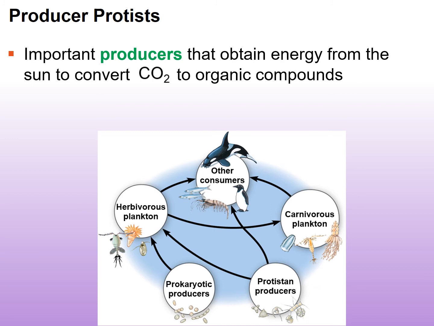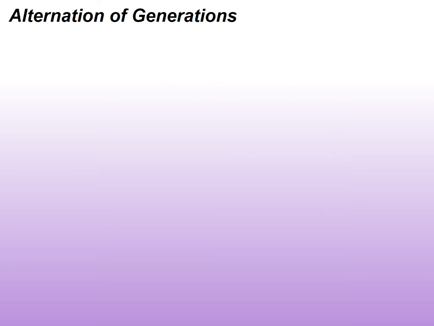They are quite important. Now, it's important to talk about this in terms of their life cycle. So the alternation of generations represents the life cycle of some protists, and we're going to be talking about the alternation of generations when we move into plants and, of course, animals and fungi. Now, the alternation of generation is basically the alternation between two generations of the life cycle.